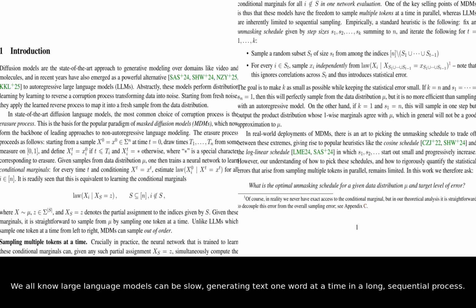We all know large language models can be slow, generating text one word at a time in a long, sequential process. But what if an AI could write entire sentences or paragraphs all at once in parallel? A newer class of models called Masked Diffusion Models, or MDMs, can do just that, sampling words out of order. The big question, however, has always been how to do this efficiently without sacrificing the quality of the text.